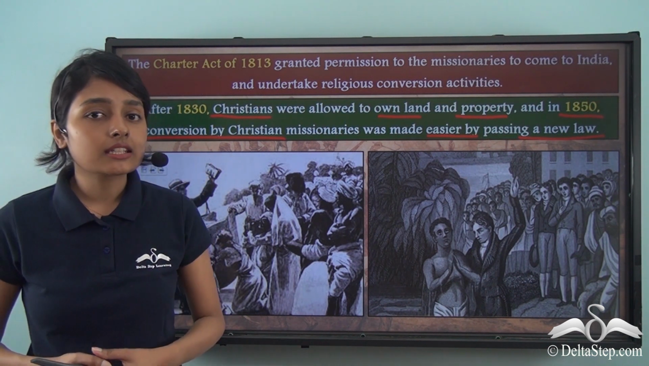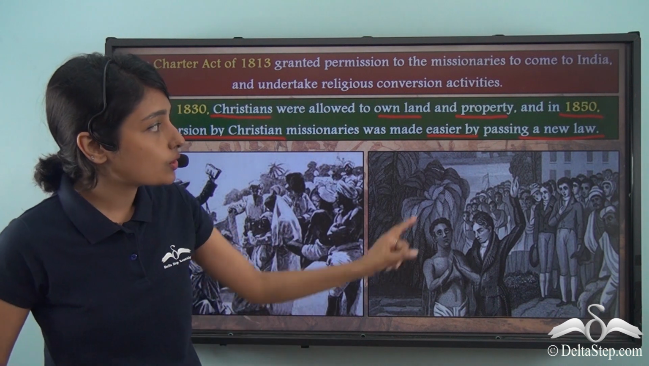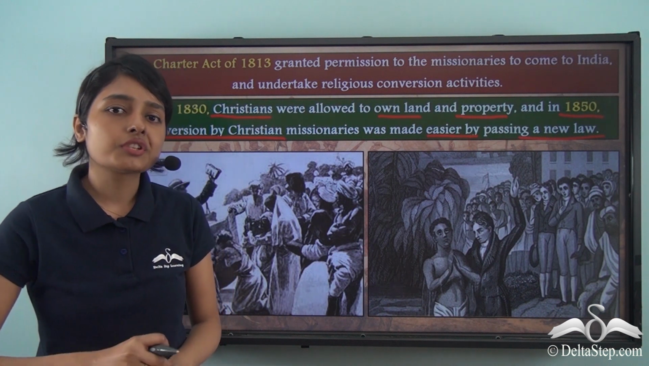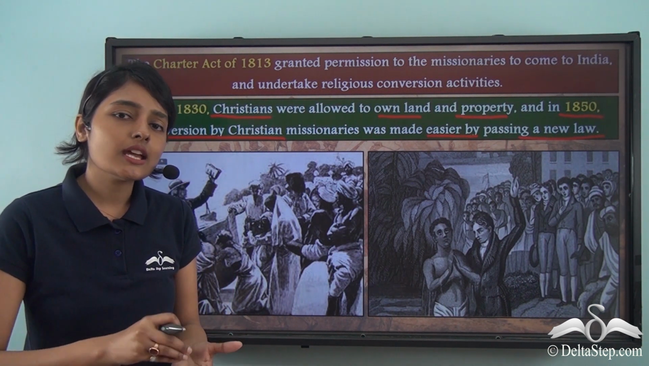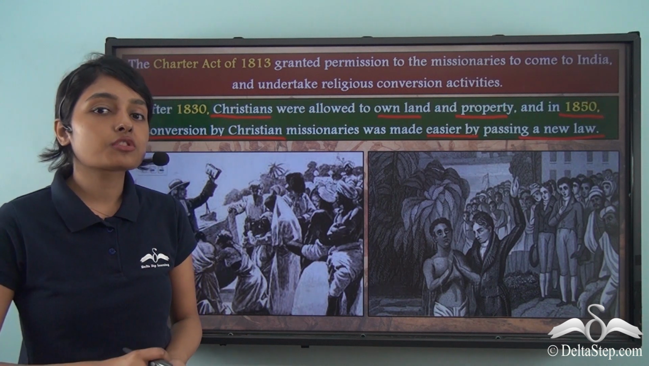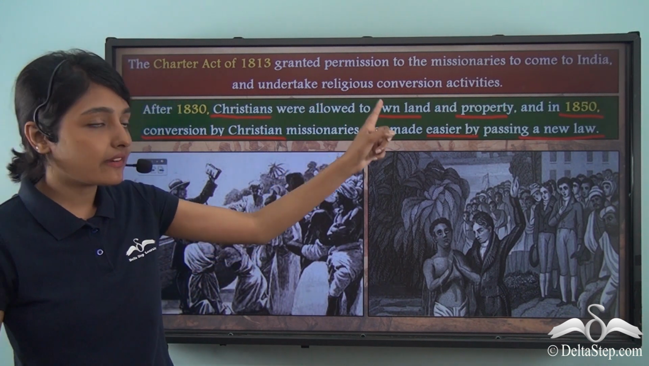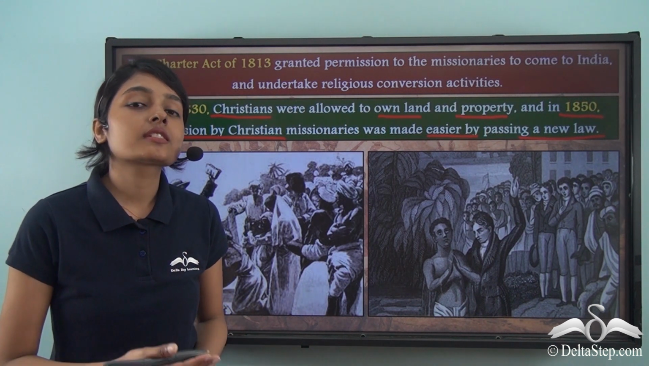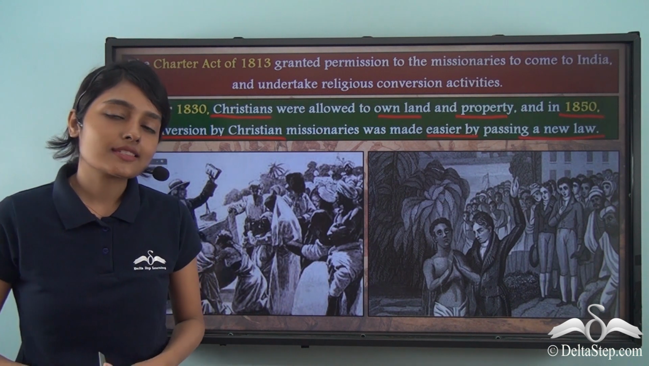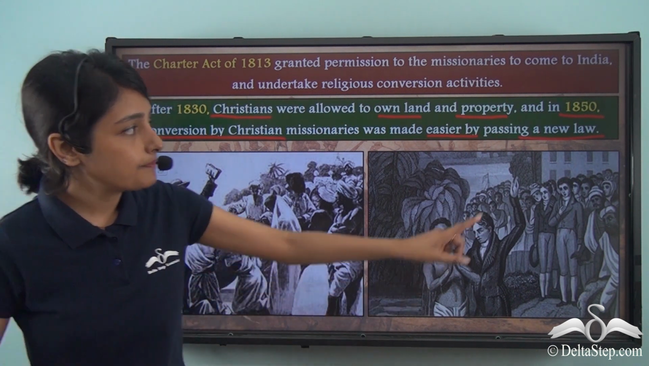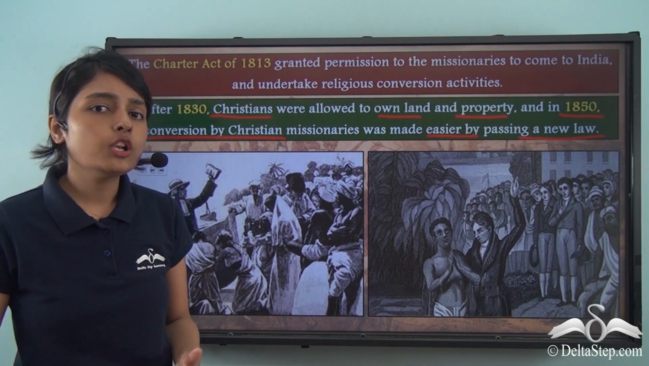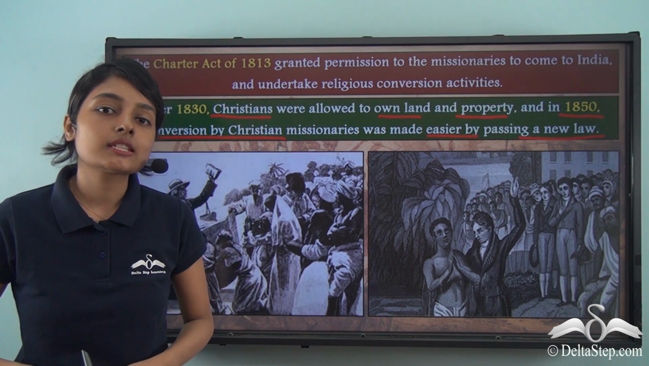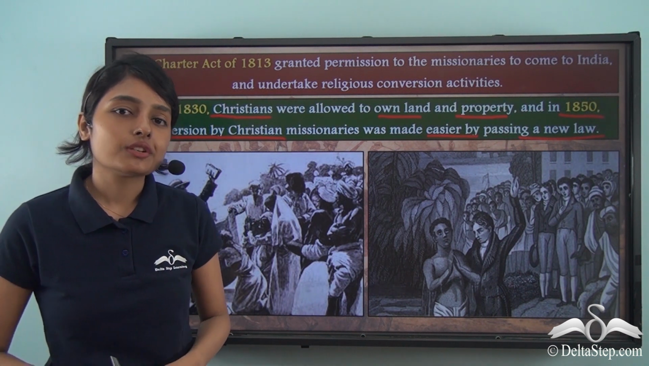And after 1830, Christians were also allowed to own land and property. So, the people who converted to Christianity, that is to say, those Indian masses who now converted to Christianity, were allowed to inherit their lands. And if they did not do so, many a times they lost their control and authority over the lands they possessed. And at the same time, in 1850, a new law now made it much easier for the Christian missionaries to come to the subcontinent and carry out various missionary activities.